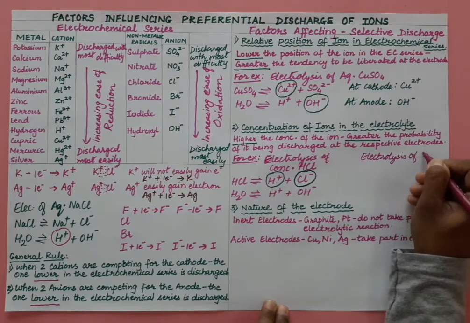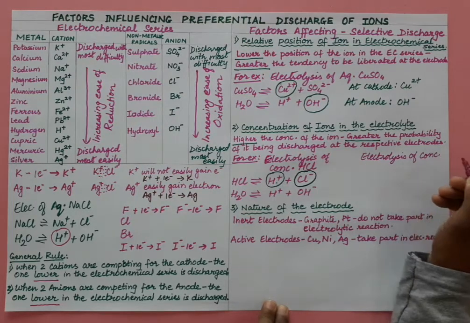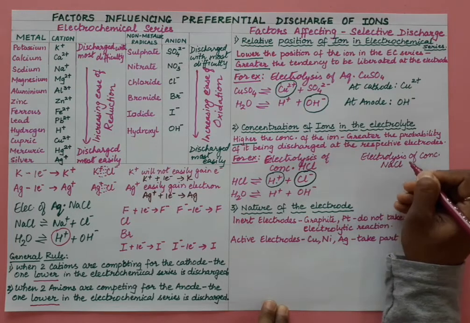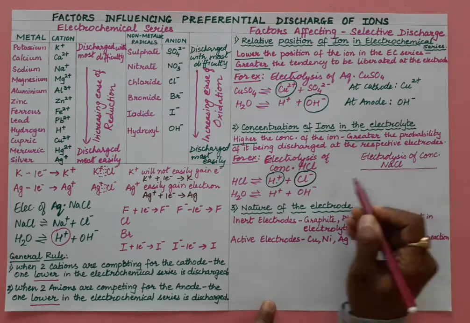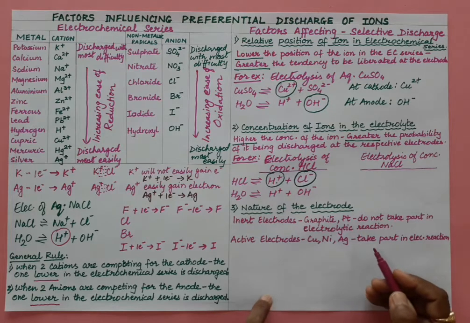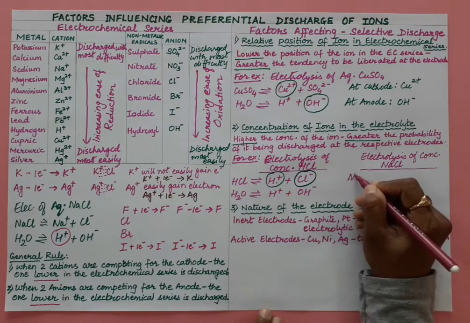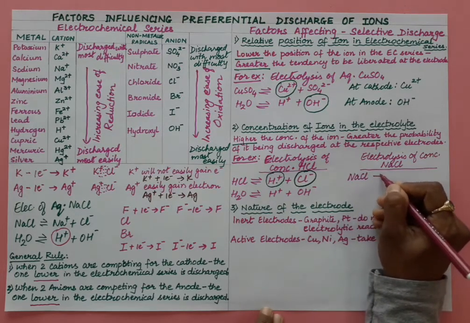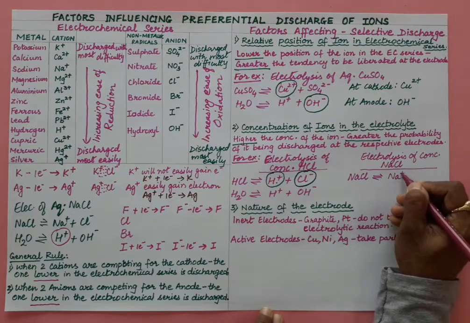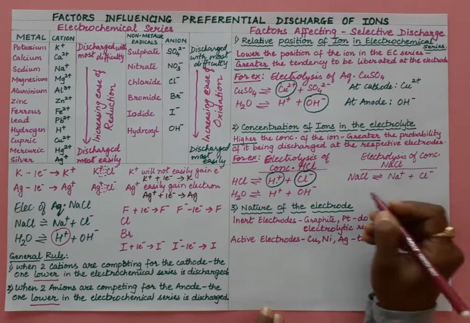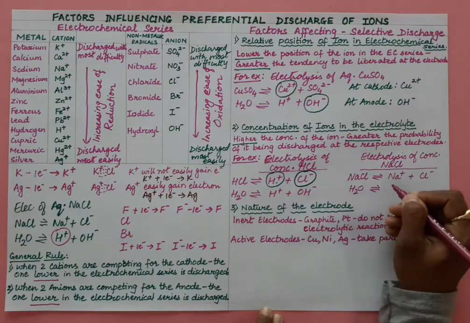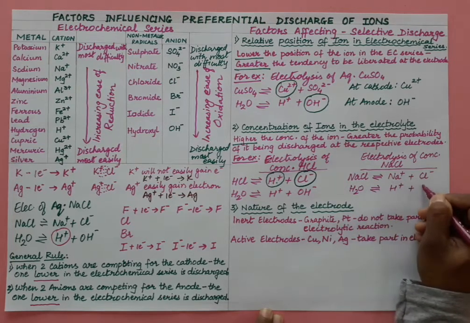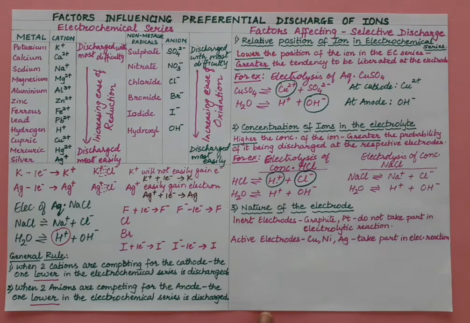of concentrated sodium chloride. We also call it a brine solution, if you remember. So concentrated sodium chloride here, right? Now let us see the ions present in this. Concentrated NaCl will get dissociated into Na plus and Cl minus ions, and a very little amount of water is there because it is concentrated, so H plus and OH minus ions are there. Now among these two cations, which cation will get discharged?